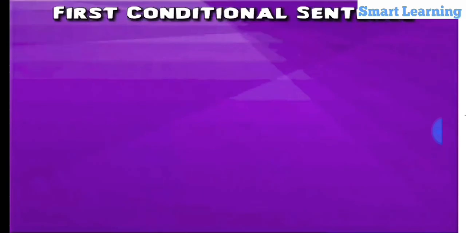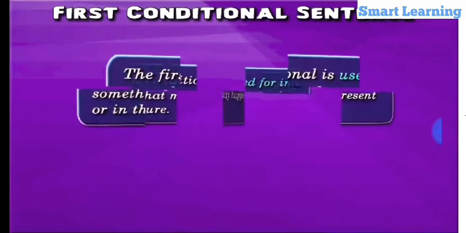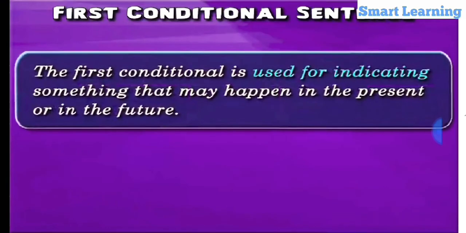First conditional sentence. By definition, a sentence that is used for indicating something that may happen in the present or in the future is called a first conditional sentence. So, a sentence that indicates things that are happening in the present or things that will happen in the future is called a first conditional sentence.